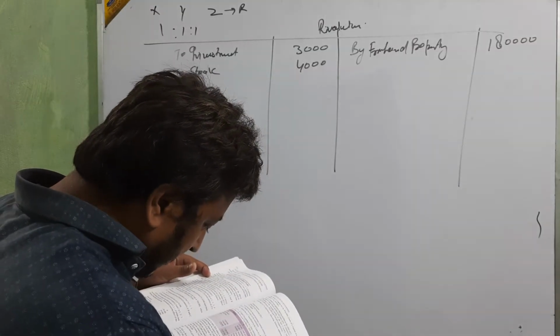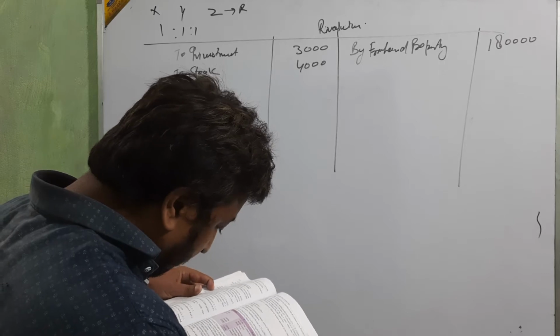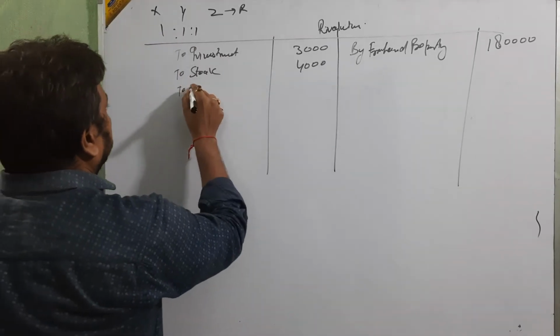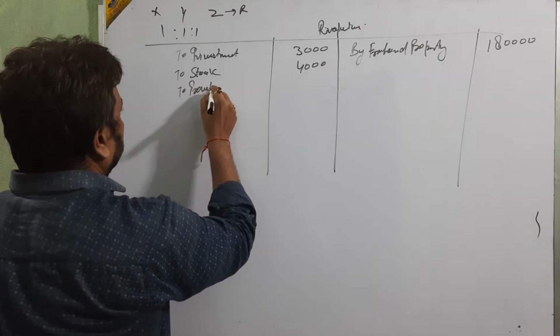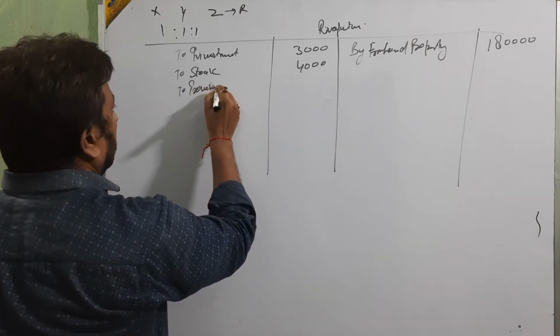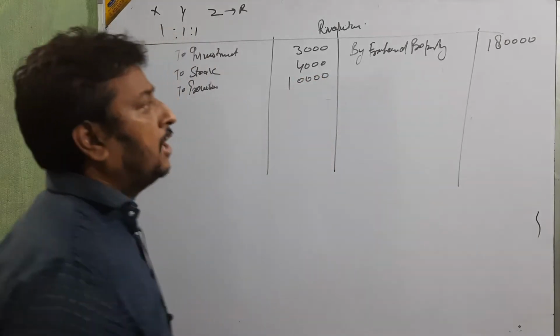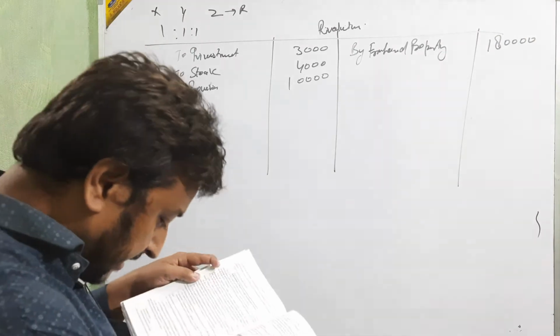Next, provision for doubtful debts is 5% on debtors, and the debtors amount is 2 lakh. 5% of 2 lakh is 10,000.